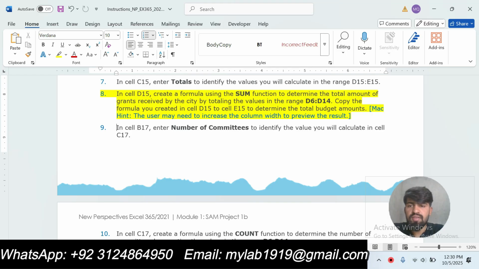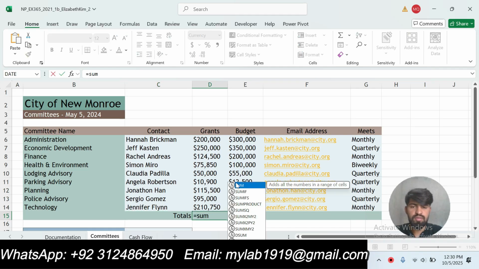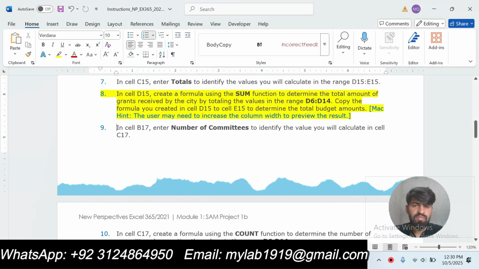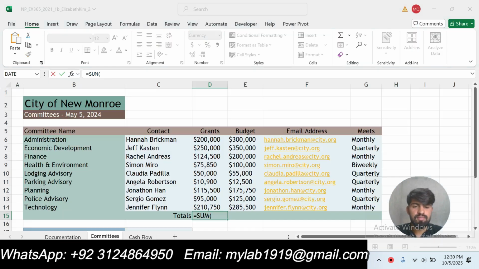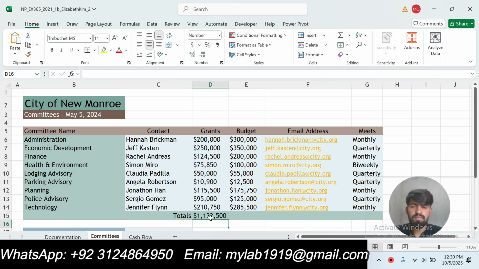So in cell D15, this one, enter equal to SUM function, with the range D6 to D14 for grants totaling. Okay, and then press enter.